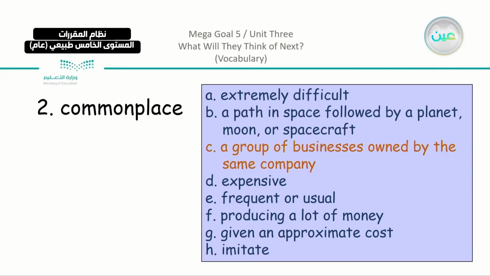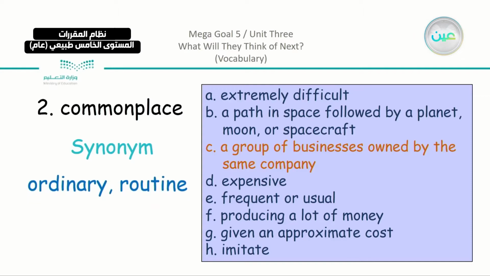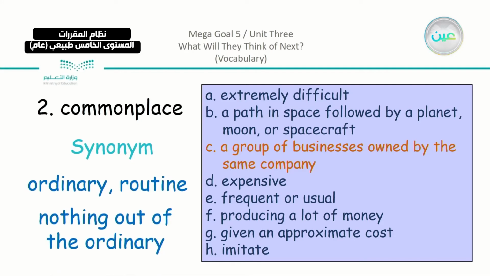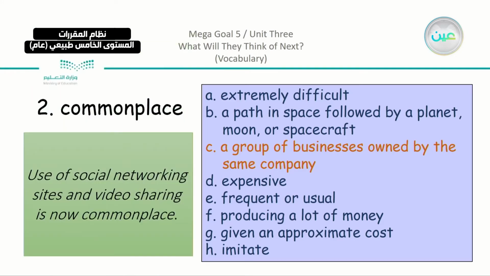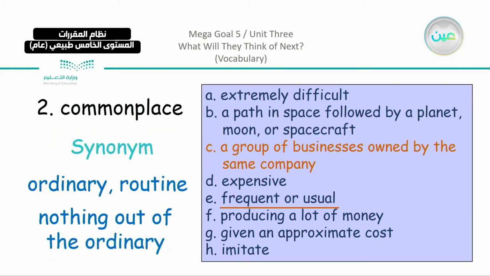Then we have in number 2, commonplace. I described a thing as a commonplace, which has synonyms like ordinary or routine. We have here also nothing out of the ordinary. And we can see from the example, the use of social networking sites and video sharing is now commonplace. So we have here something that is ordinary, we are used to it. From this, we can choose which we have here. If you remember and recall, E, which is frequent or usual.